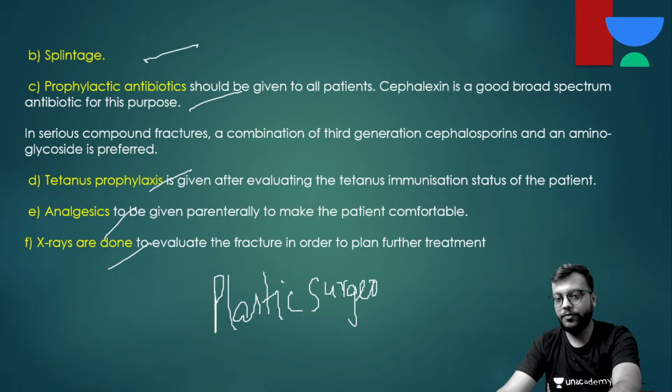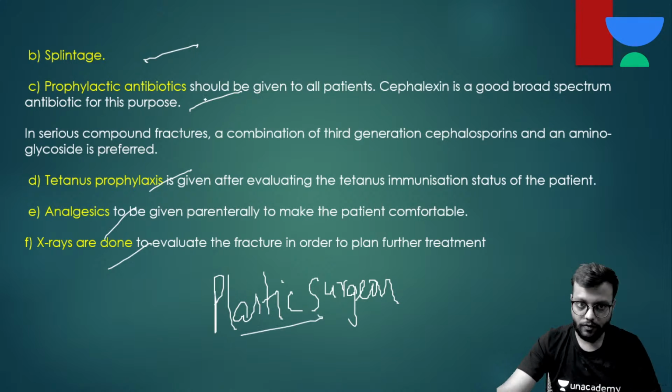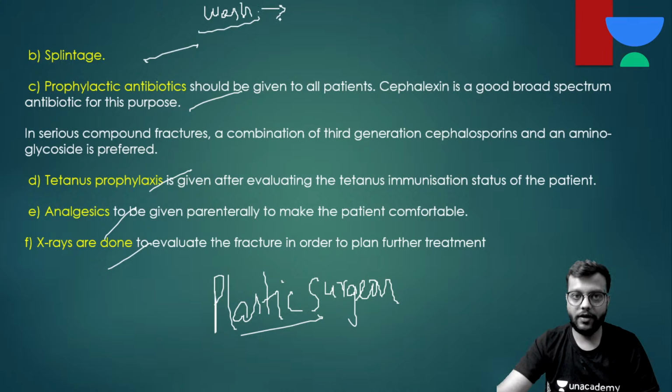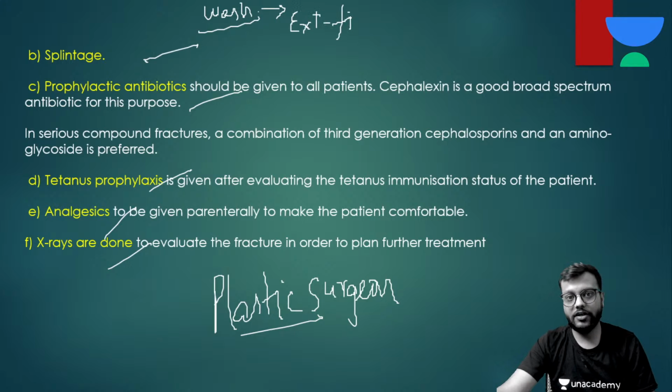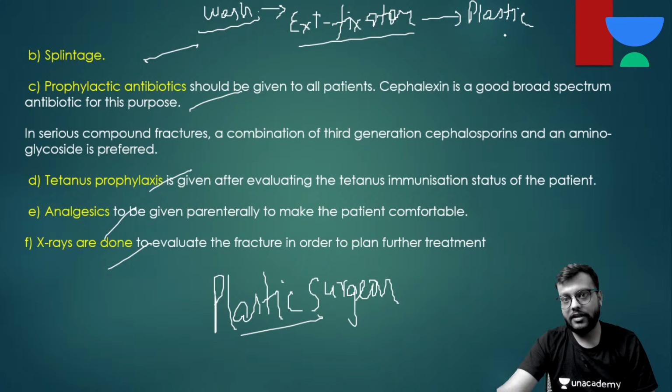The protocol is, if there is an extensive open fracture, first we wash the patient, shift the patient to the ward, we plan surgery, and we again wash and debride the wound and put the external fixator, we fix the bone, and then we shift the patient to plastic surgery, and there the wound management is done.